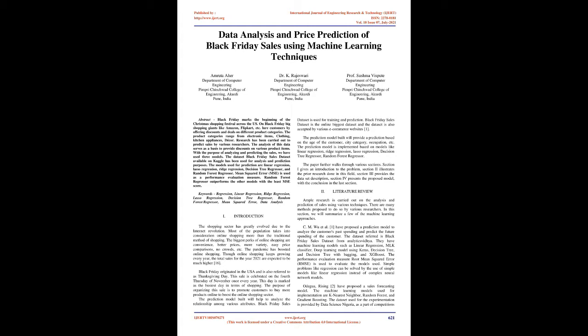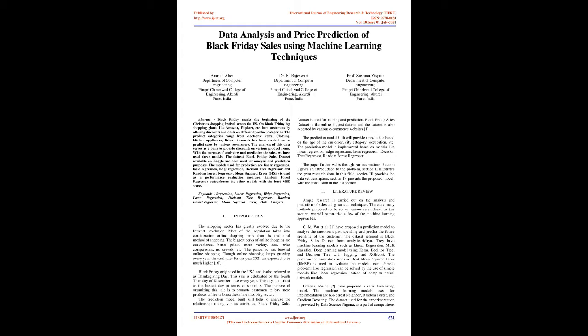Introduction. The shopping sector has greatly evolved due to the Internet revolution. Most of the population takes into consideration online shopping more than the traditional method of shopping. The biggest perks of online shopping are convenience, better prices, more variety, easy price comparisons, no crowds, etc. The pandemic has boosted online shopping. Though online shopping keeps growing every year, the total sales for the year 2021 are expected to be much higher.